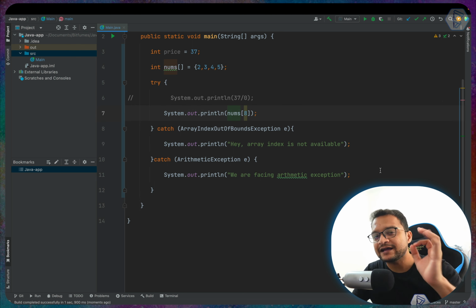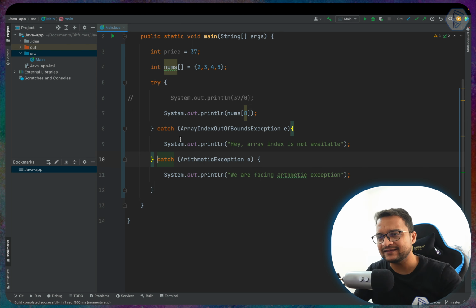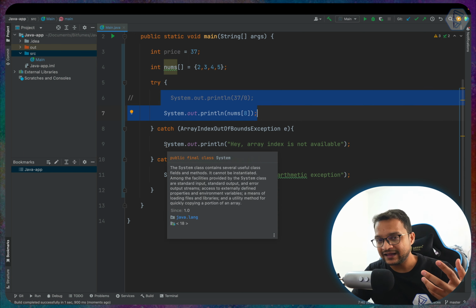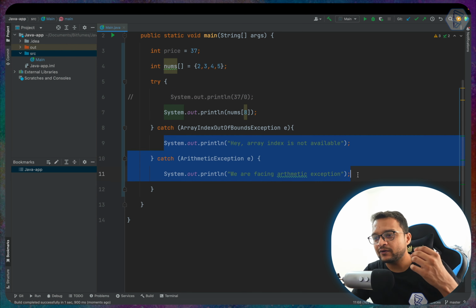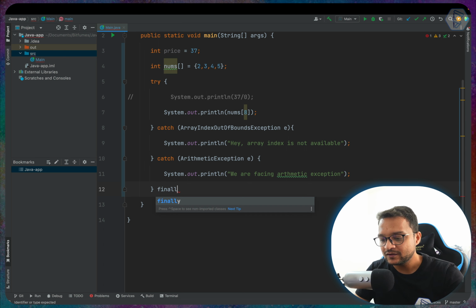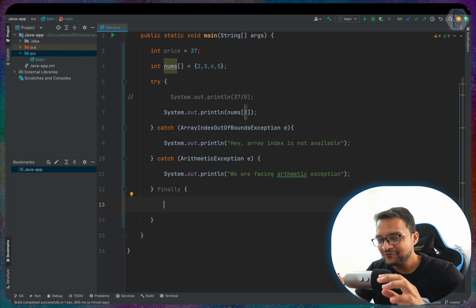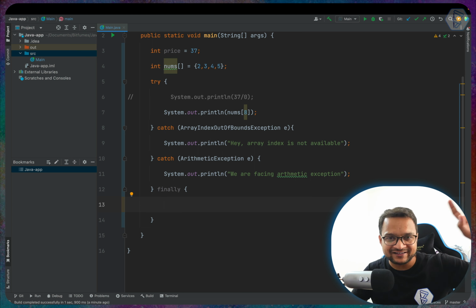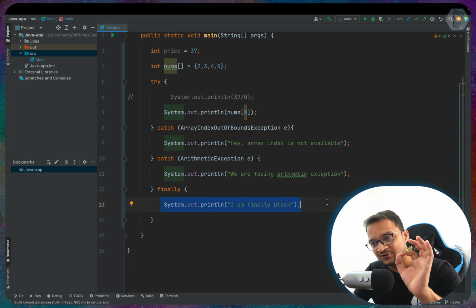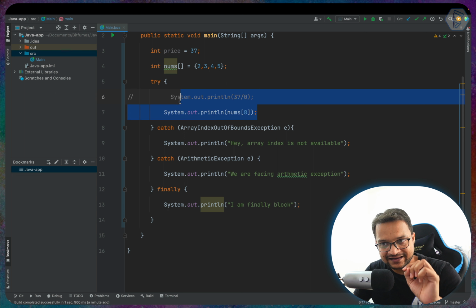So we get our try catch thing, but one more important thing is missing in this section, which is the finally. Now, yes, we say run this if something is happening or some exception is raised, then try this thing. But what if we always want to do something? So the finally part is there. Finally says that I'm going to run, doesn't matter if there is an error or not. So I say out of the bound, I am finally block. Now this one is always going to run whether we have any error or not.